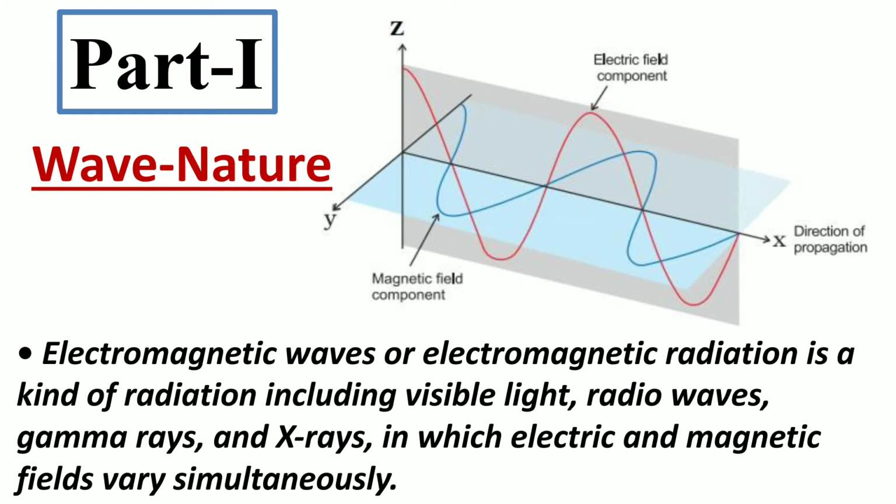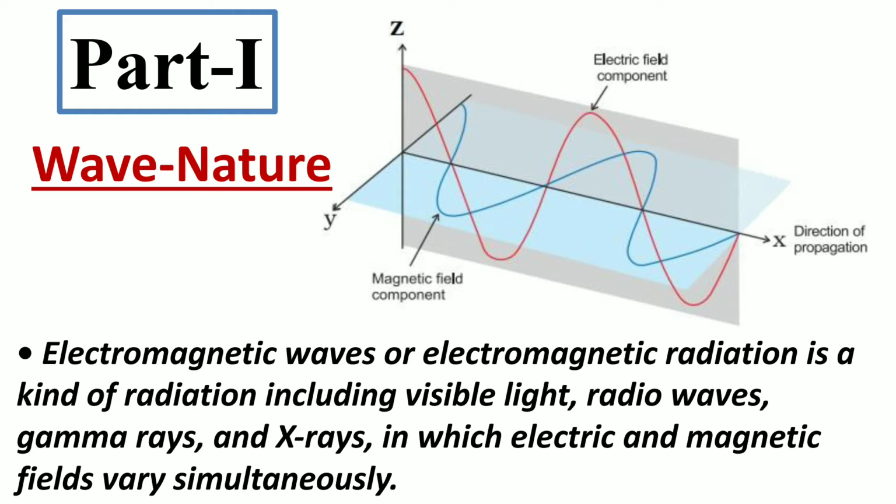So first of all, we will discuss about the wave nature. In this image, you can see that there are three coordinates x, y and z, and all the three coordinates are perpendicular to each other. If the radiation is propagating towards the x-axis, this is the direction of propagation of the wave, and the red color wave shows the electrical field component and the blue color wave shows the magnetic field component of the propagating wave or the radiation. So these three things are perpendicular to each other.